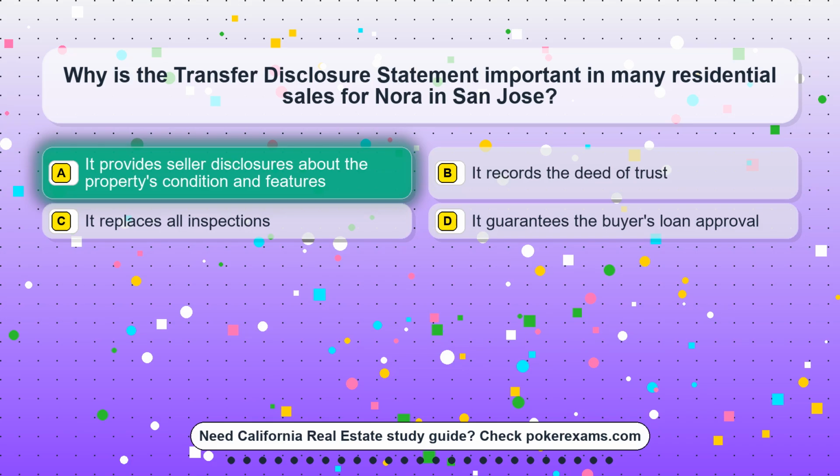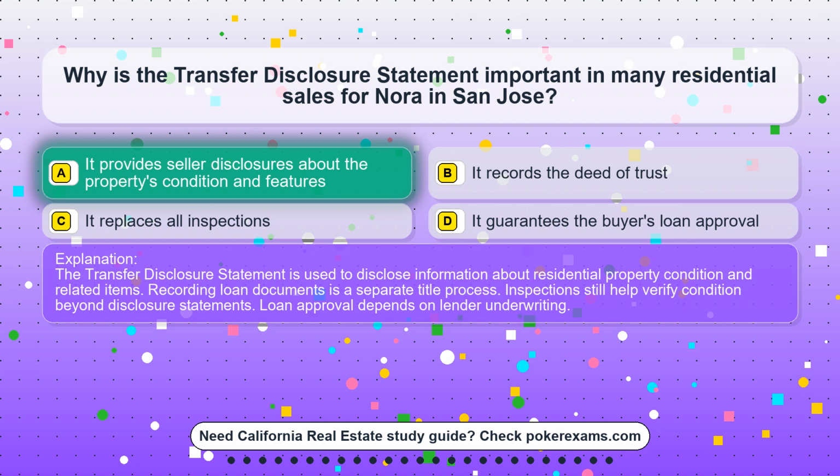The correct answer is option A. It provides seller disclosures about the property's condition and features. The transfer disclosure statement is used to disclose information about residential property condition and related items. Recording loan documents is a separate title process. Inspections still help verify condition beyond disclosure statements. Loan approval depends on lender underwriting.